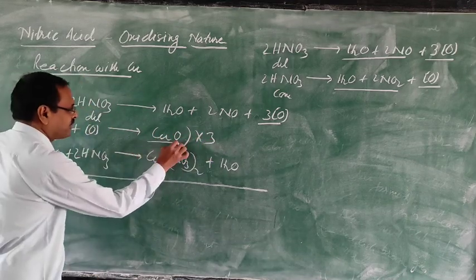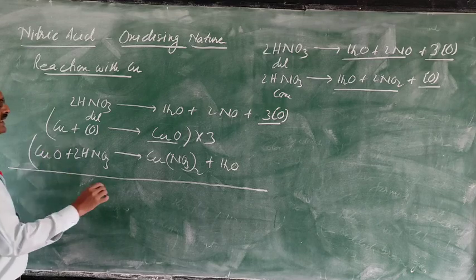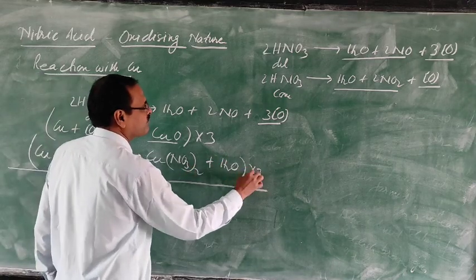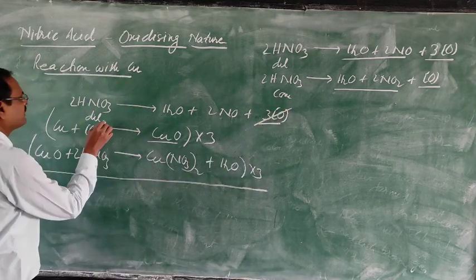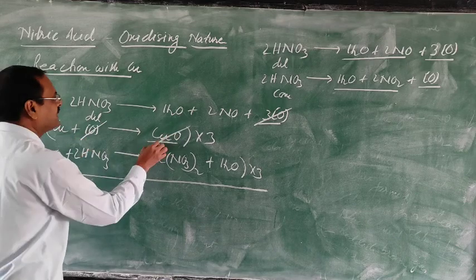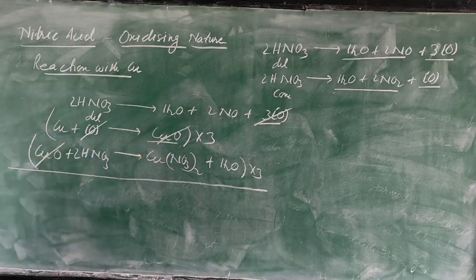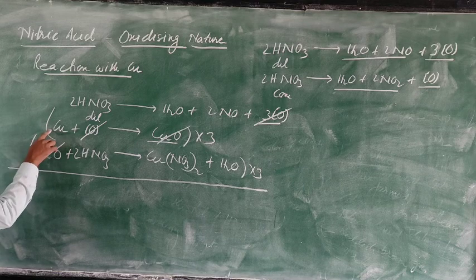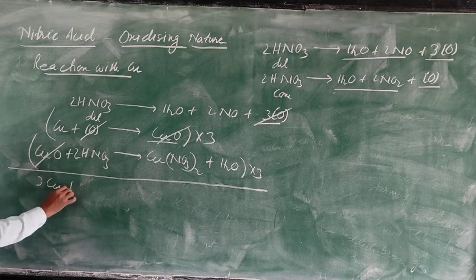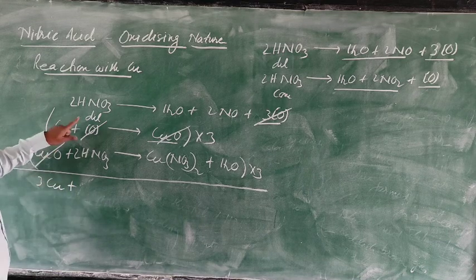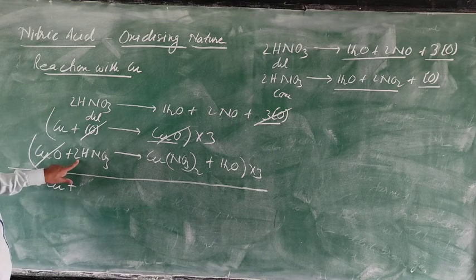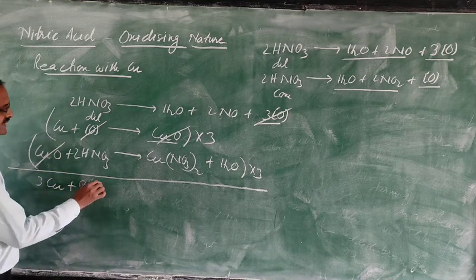Now 3 copper oxide, but here 1. So that also you can multiply by 3. So 3 nascent oxygen will be cancelled, 3 copper oxide will be cancelled. So now just multiply here 3 Cu, then 2 HNO3 and 3 to the 6, 8 HNO3.